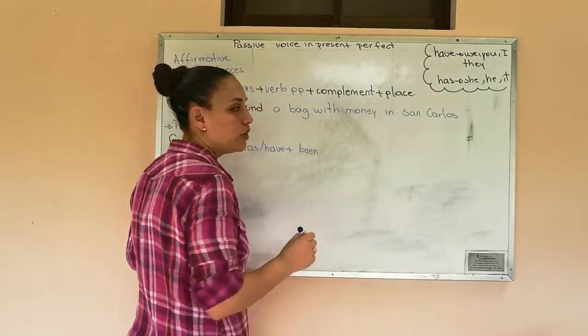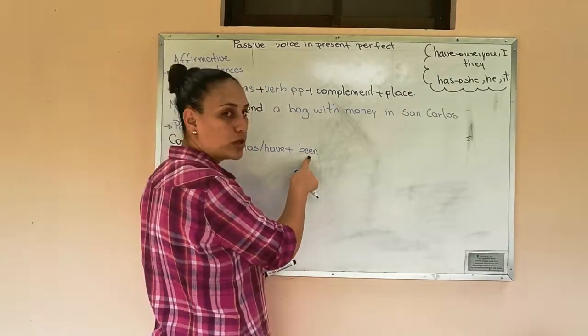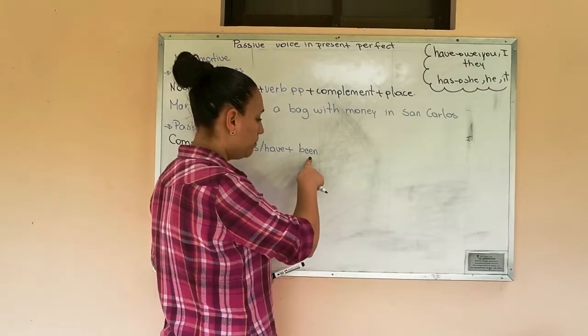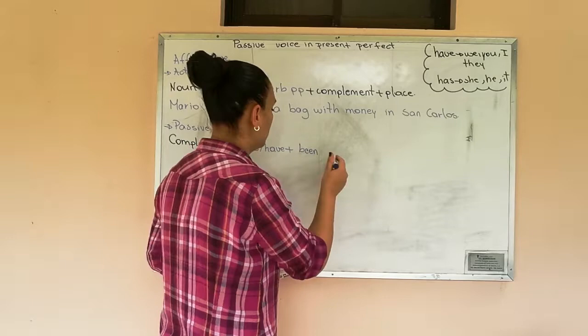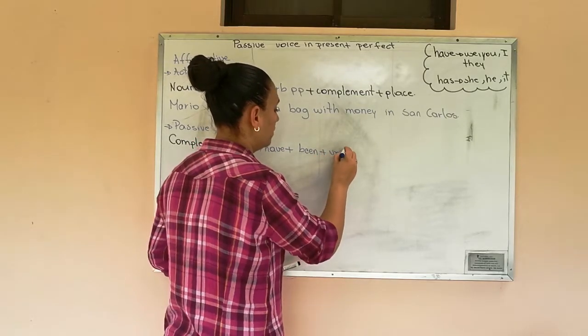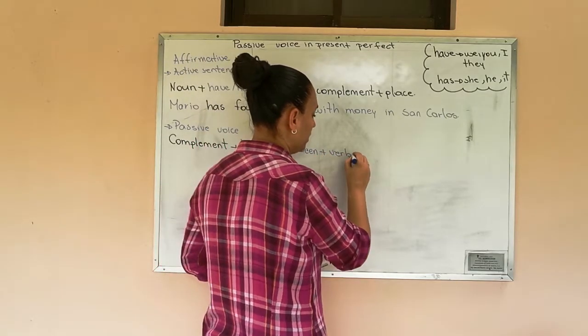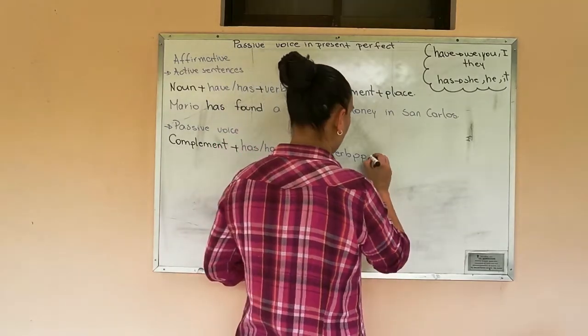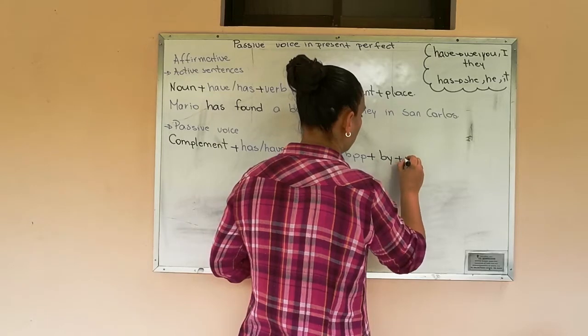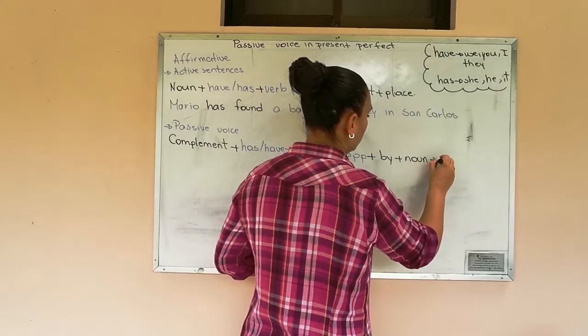Remember, all the time we are going to use verb be. In this case, we are going to use been. Verb be, but in past participle form. Plus the main verb in past participle, plus by, plus noun, plus place.